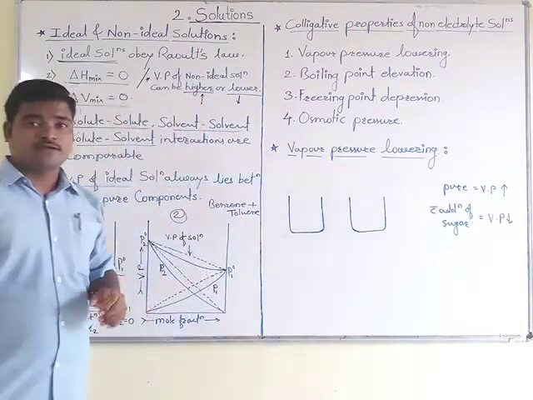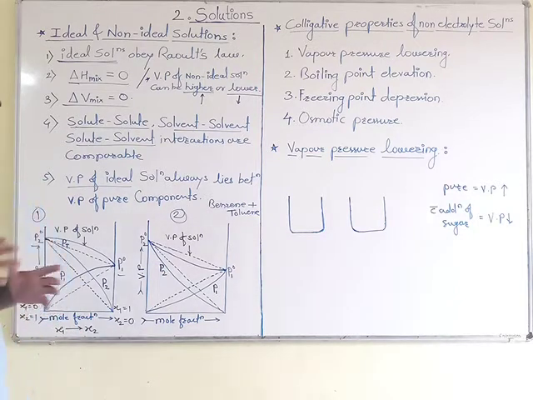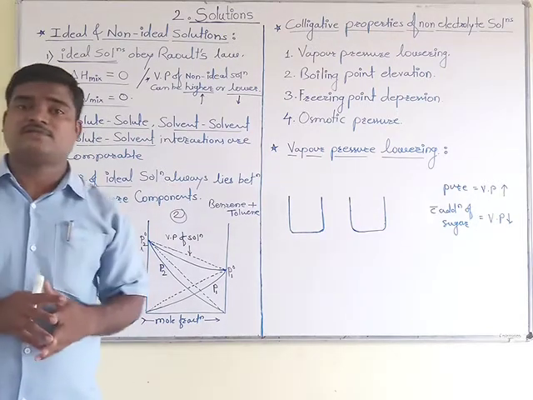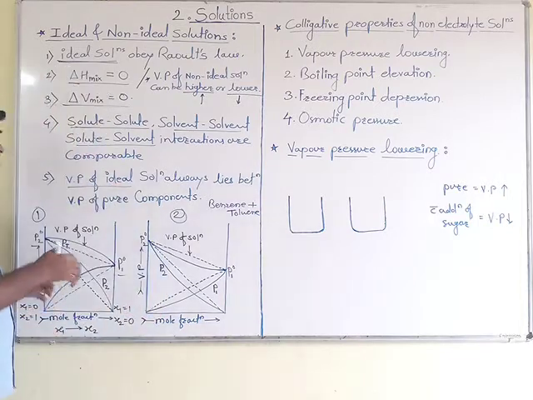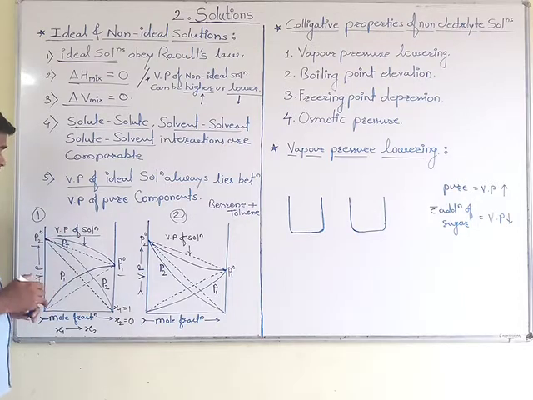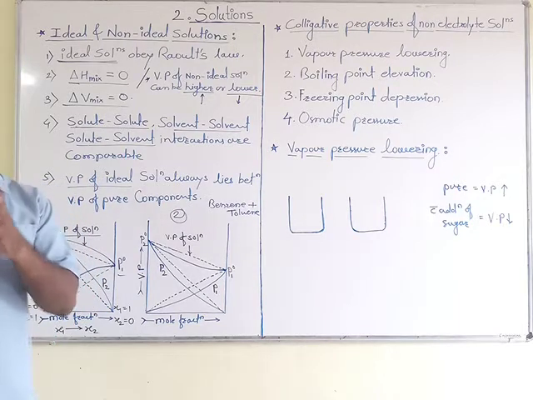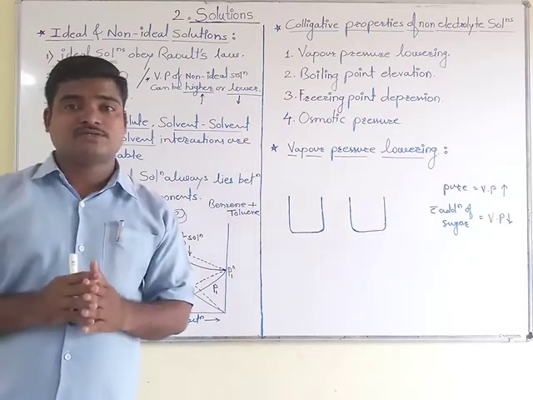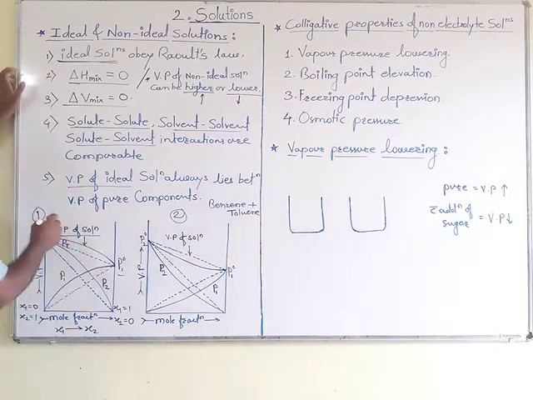Before going to that point, here are some examples of those solutions which show positive deviation and negative deviation, their examples you should know. For positive deviation, where the vapor pressure of the solution is maximum, the examples are ethanol and acetone mixture and carbon disulfide and acetone mixture.